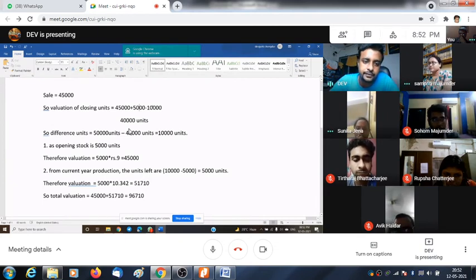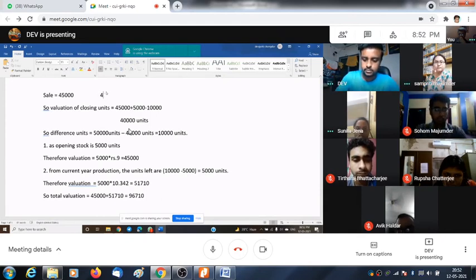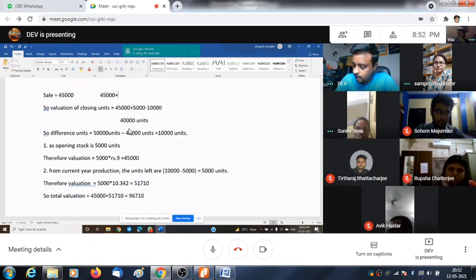Just the opposite of FIFO. FIFO is sales unit plus closing stock minus opening stock, right? Yes. Correct. I just reversed it.